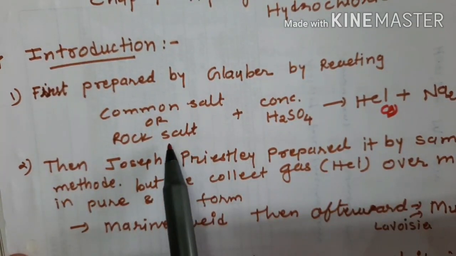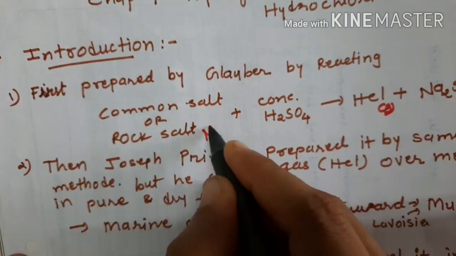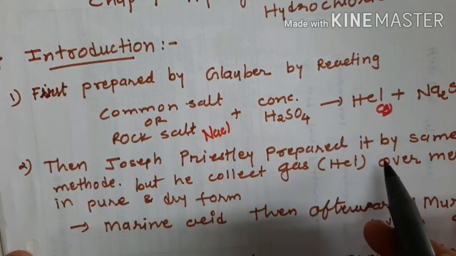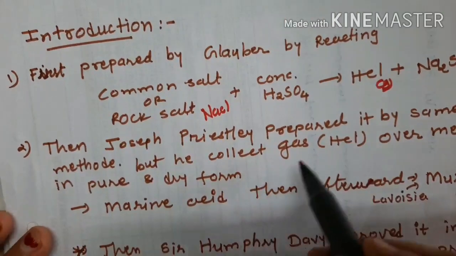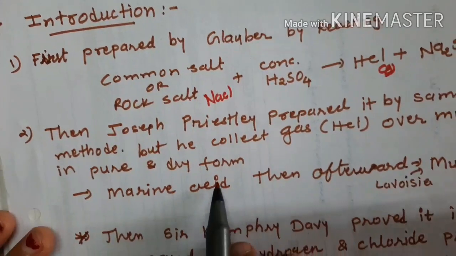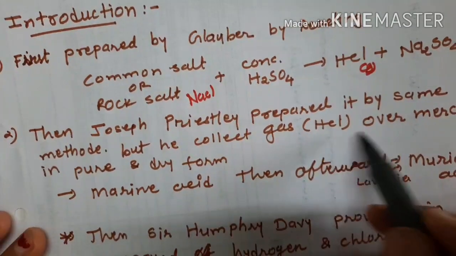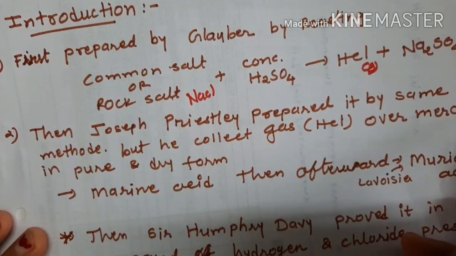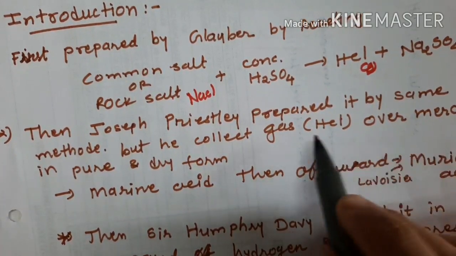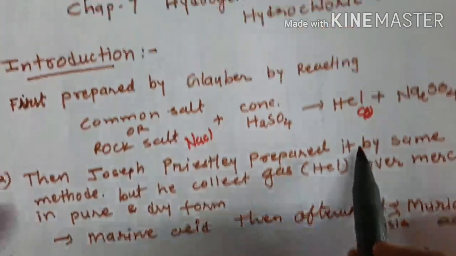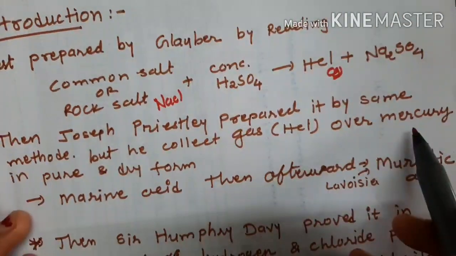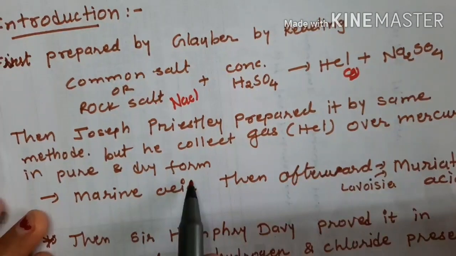He took the same NaCl, rock salt, plus concentrated H2SO4, and collected the HCl gas over mercury in a pure and dry form. He took mercury in liquid form, and when the gas was produced by this reaction, he collected it over the mercury.